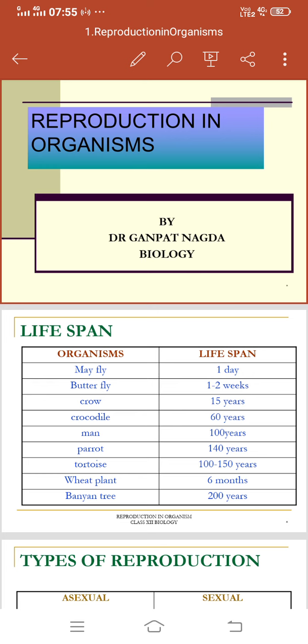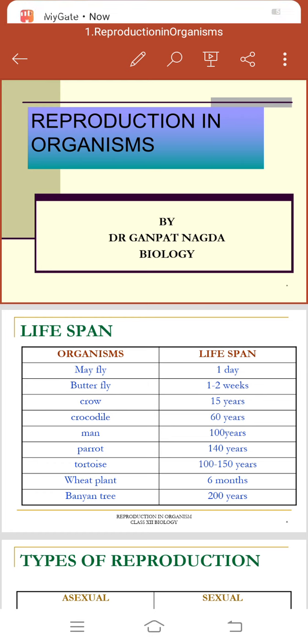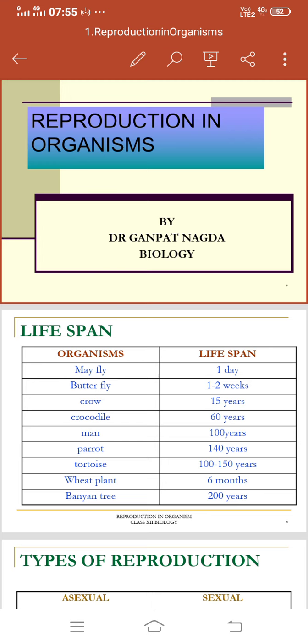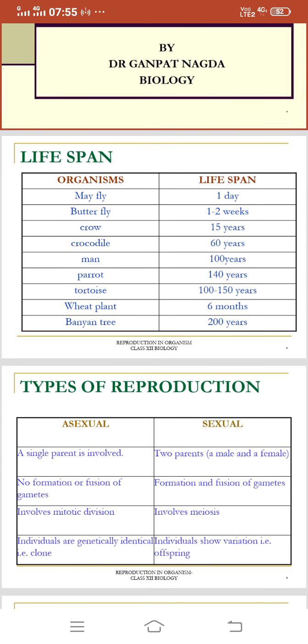So there is a table which is showing various organisms and their lifespan. So you can see mayfly 1 day, butterfly 1 to 2 weeks, crow 15 years, crocodile 60 years, man 100 years, parrot 140 years, tortoise 100 to 150 years, wheat plant 6 months, banyan tree 200 years. So these are the lifespans of various organisms.